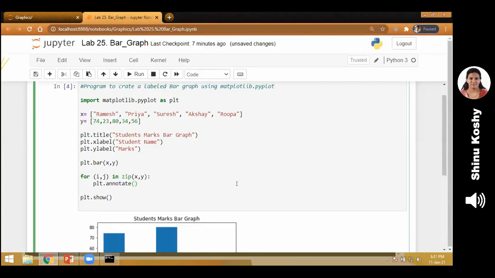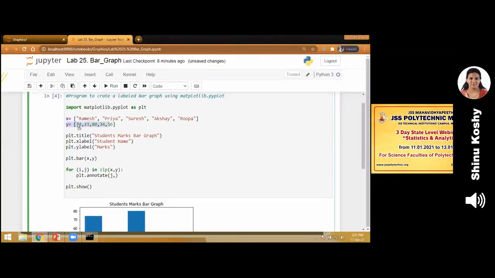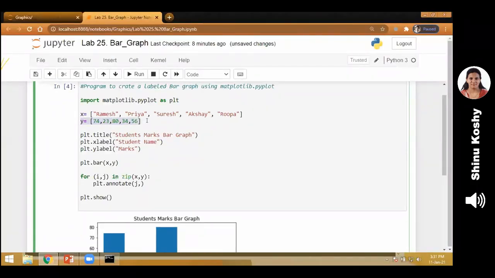Now plt.annotate, it takes 3 values. First one, what is it that I want to display on the top of each bar? It is the marks. That is, for Ramesh, I want to display 74. Priya, I want to display 23. Where is that? In Y. But which is a variable that represents Y? Just look at the for loop. J, right?